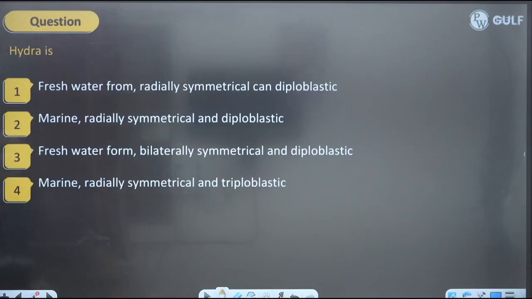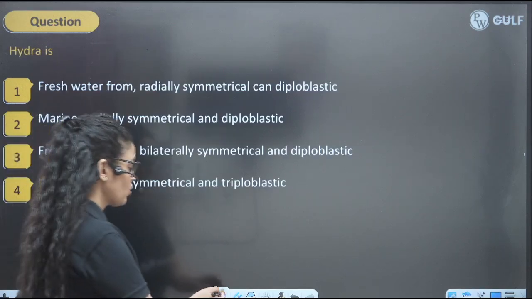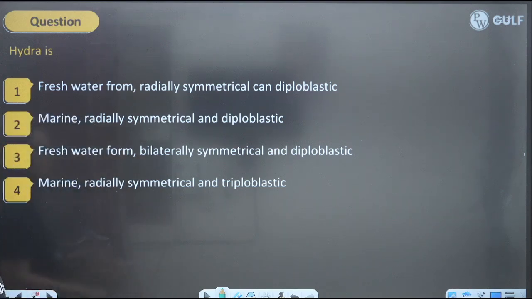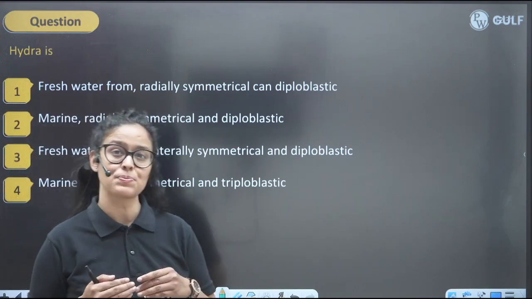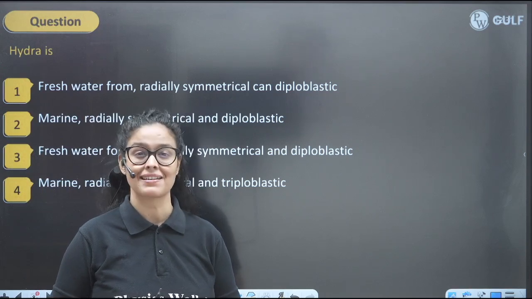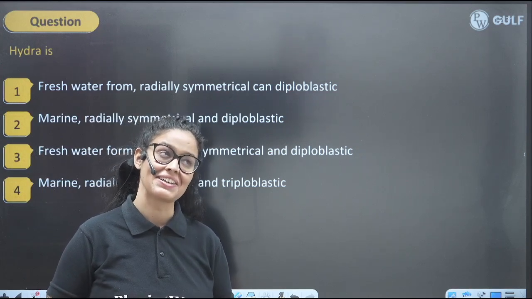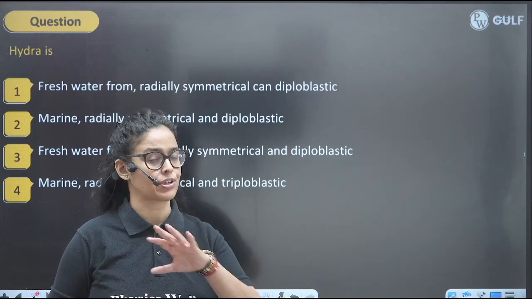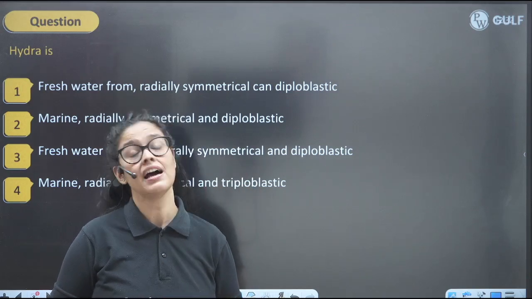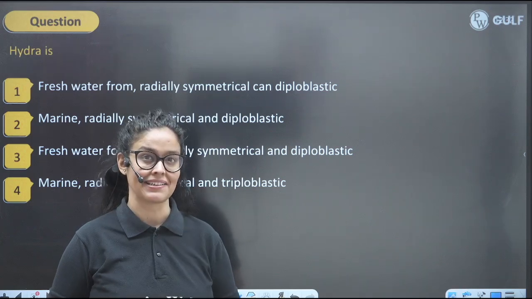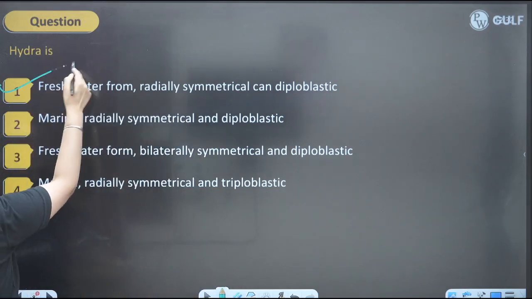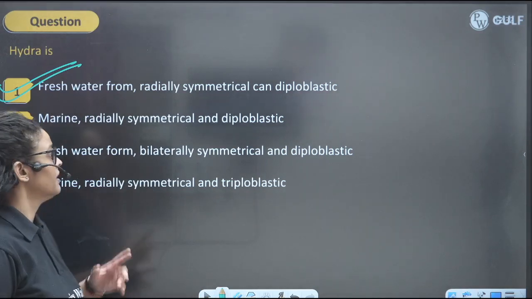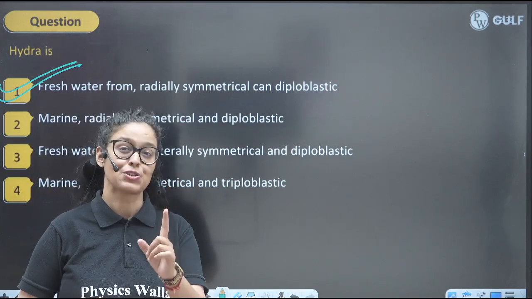Next question for you kids. Tell me about Hydra as given in NCERT. Hydra is freshwater and radially symmetrical. We know that Cnidaria groups are radially symmetrical and diploblastic, right? Hydra is one of the organisms living in fresh water, because the maximum organisms of Cnidaria are marine as per our NCERT. So yes, it is freshwater, radially symmetrical and diploblastic. So the perfect answer is 1 here.